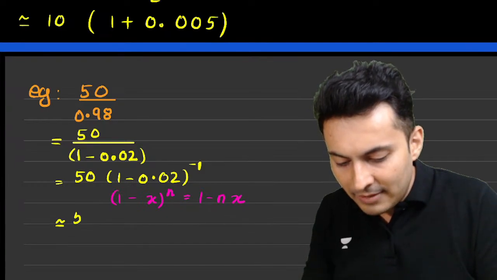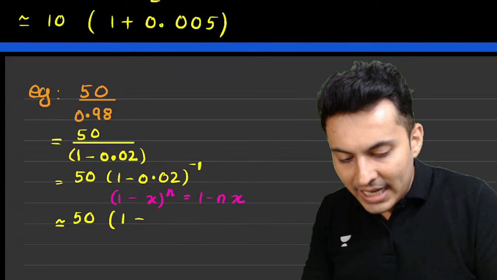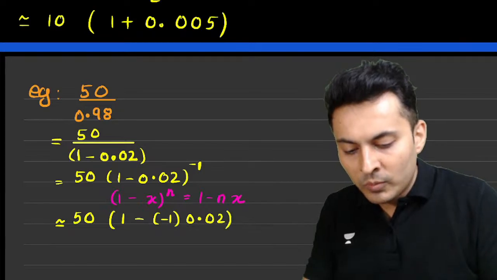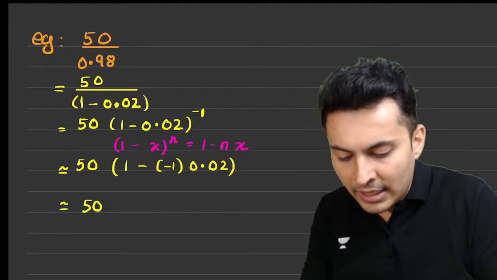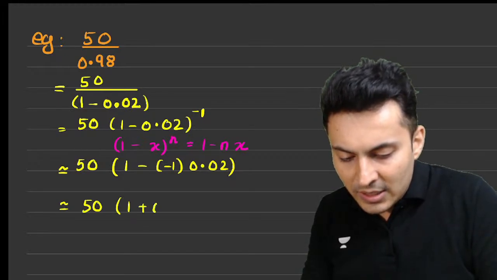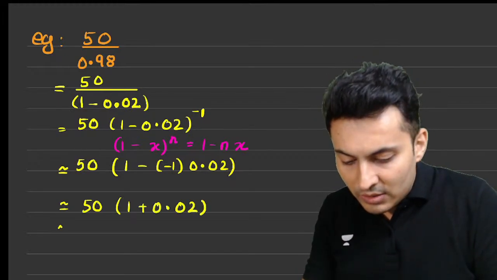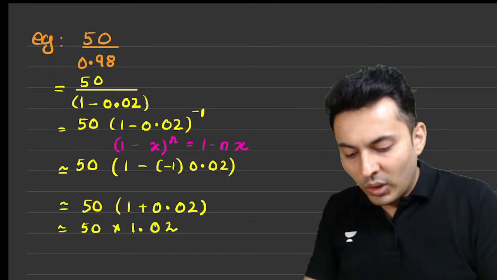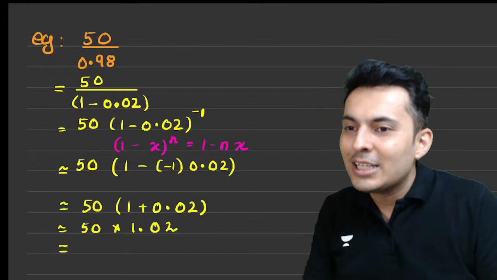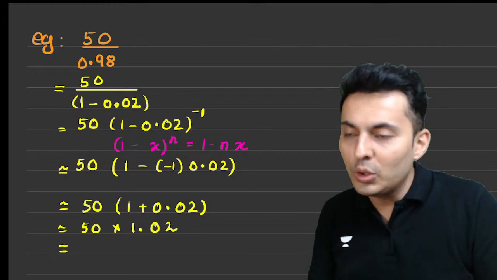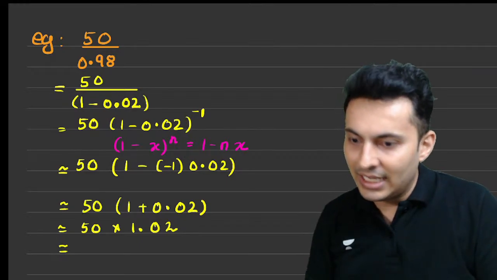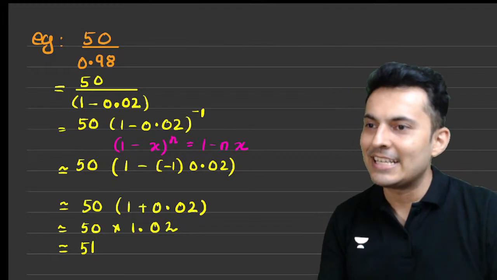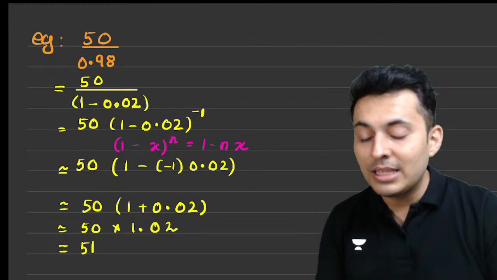So this will be approximately 50 into (1 minus nx), where n value is minus 1 and x value is 0.02. So this will become 50 into (1 minus minus becomes plus 0.02), which is 50 into 1.02. What is 50 into 1.02, guys? Come on, what should be the answer? 102. 5 times will be 510. So I think the answer should be 51. Yes, very good, Bharti. Excellent. That is the answer. So we did the division without having to do the long process.